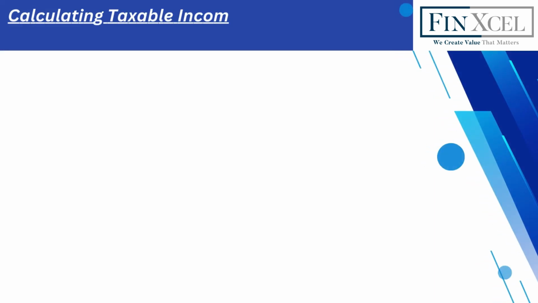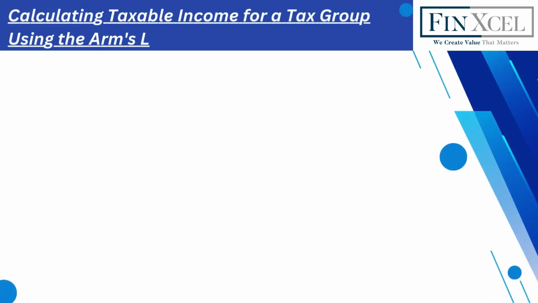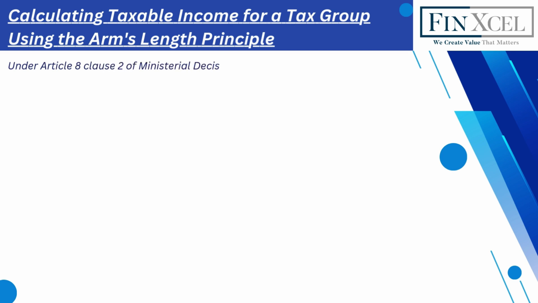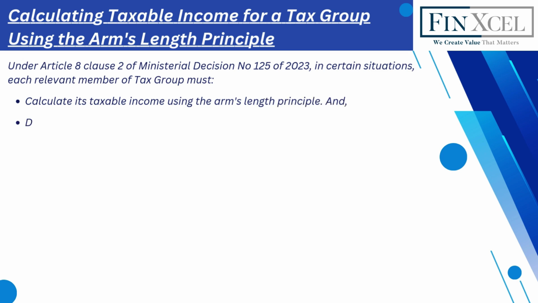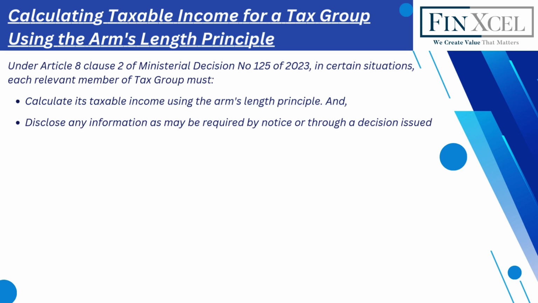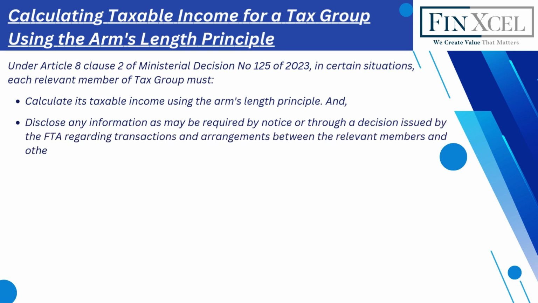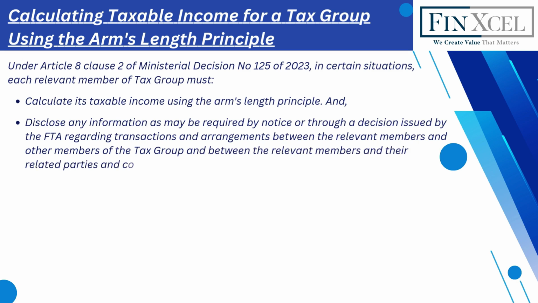Calculating taxable income for a tax group using the arm's length principle. Under Article 8 Clause 2 of Ministerial Decision No. 125 of 2023, in certain situations, each relevant member of a tax group must calculate its taxable income using the arm's length principle, and disclose any information as may be required by notice or through a decision issued by the FTA regarding transactions and arrangements between the relevant members and other members of the tax group and between the relevant members and their related parties and connected persons.